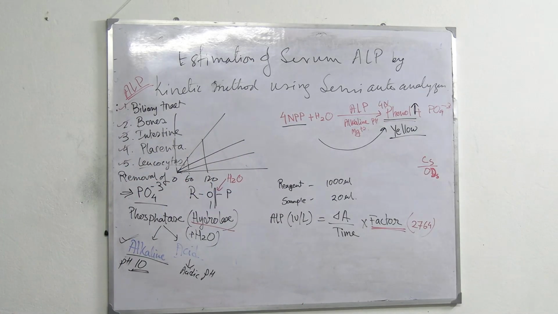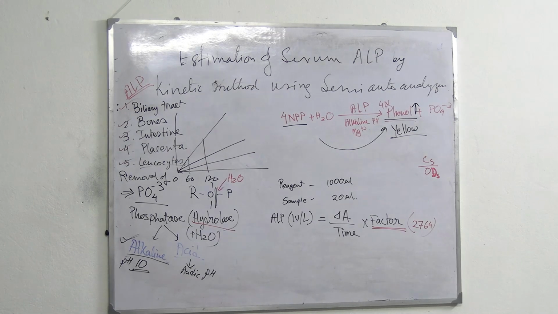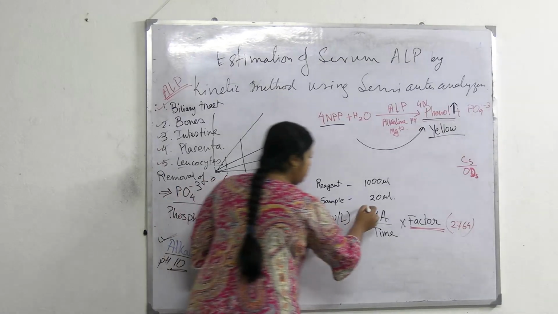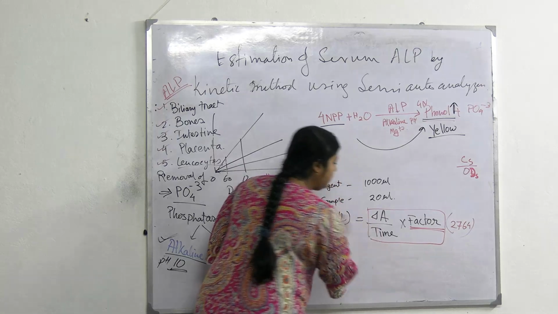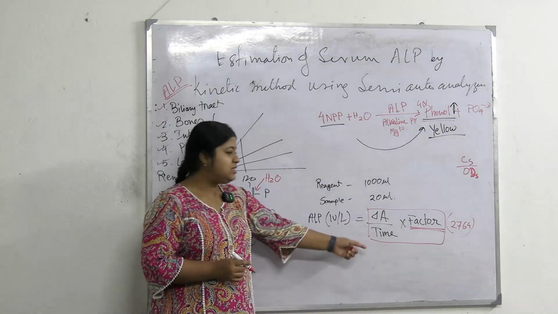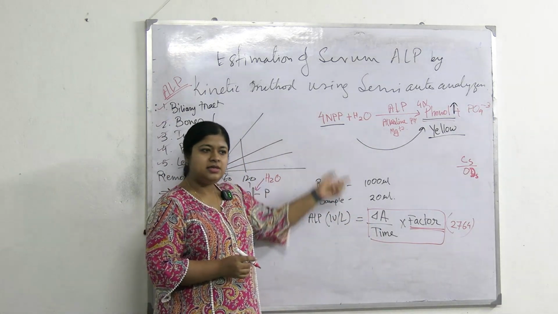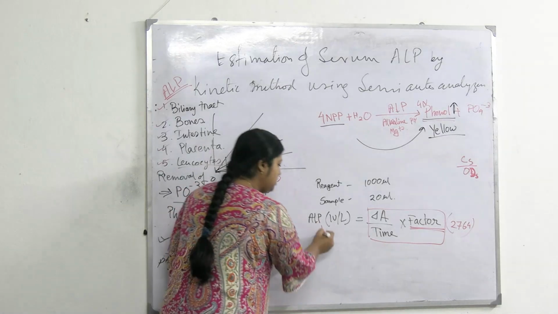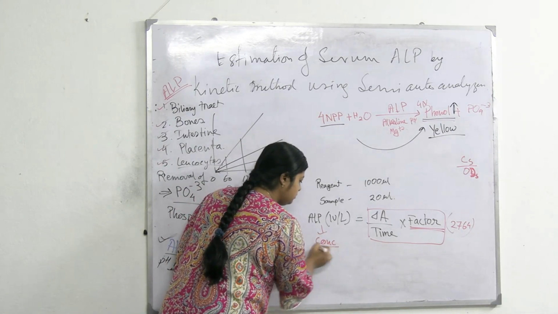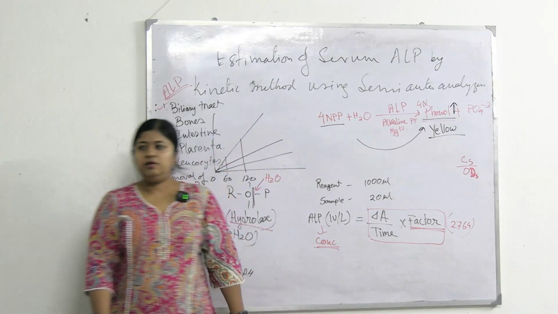This is 2764 in this case, and you don't require to calculate this in particular. You just have to know, because in semi-auto analyzer we will get directly the concentration. Our semi-auto analyzer machine will show the concentration itself, but you have to know how to calculate the concentration of any enzyme.